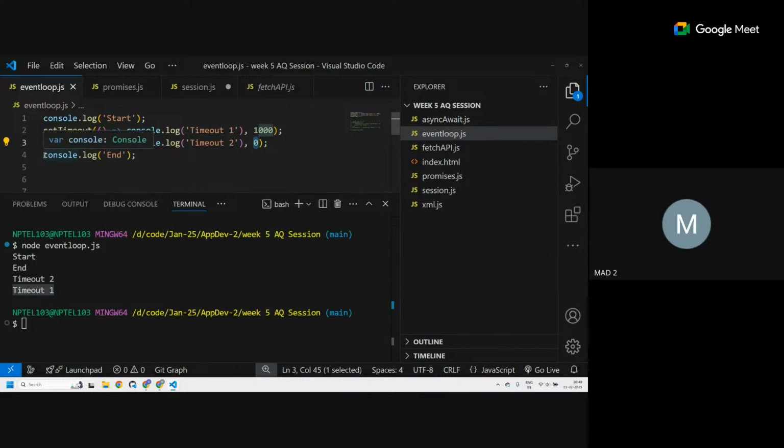But what did I say about the task queue? It will only push the code to the call stack when the call stack is empty. That's why the end got printed first, then the code from the task queue got pushed here. Okay, so let me show you with the diagram.